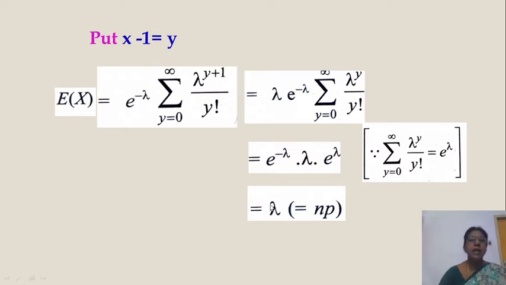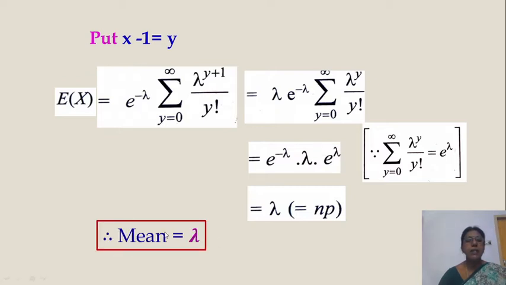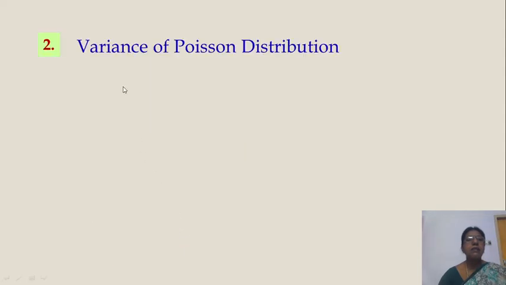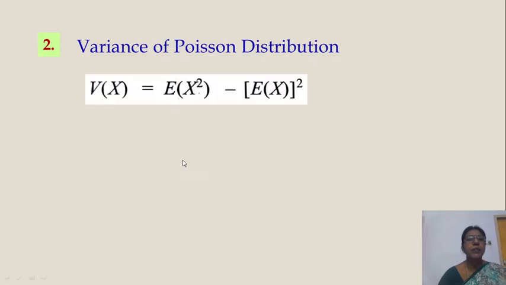Mean is lambda and this lambda value is NP. Already we have seen in the definition. So the first constant of Poisson distribution is mean and it is equal to lambda, which is equal to NP. Mean is lambda here. You remember that. The next one is variance of Poisson distribution. Variance symbol is V of x and it is e of x square minus e of x whole square.